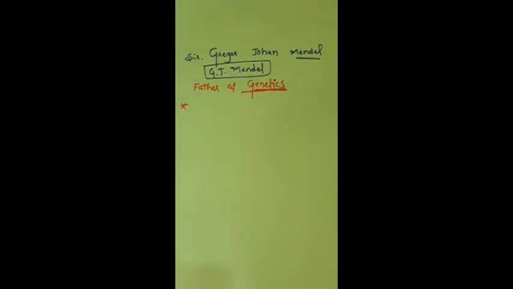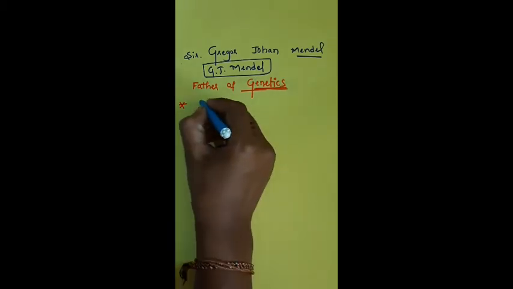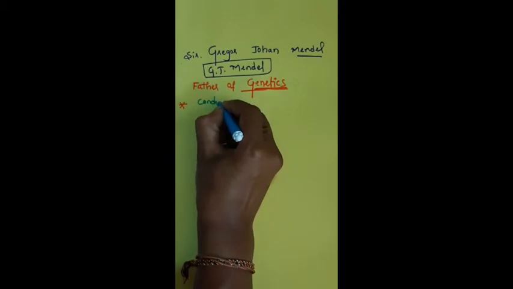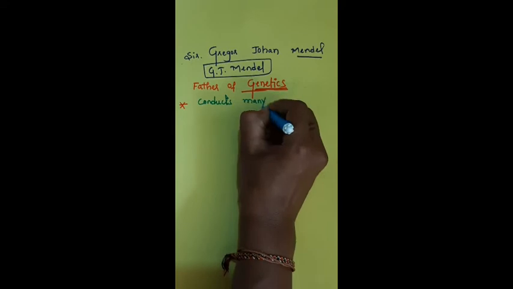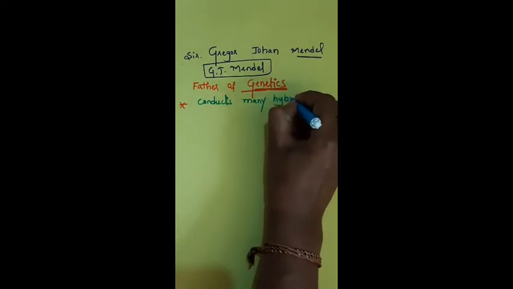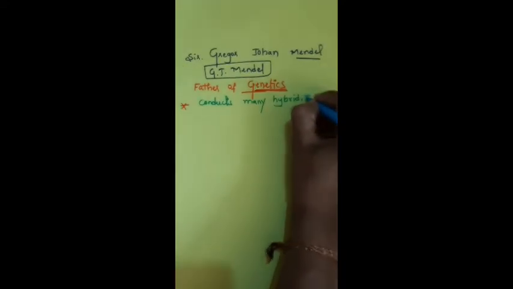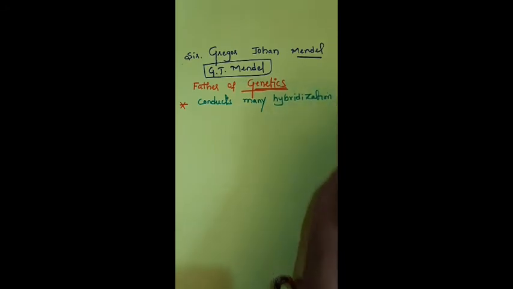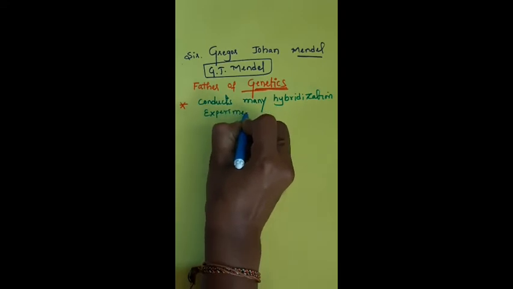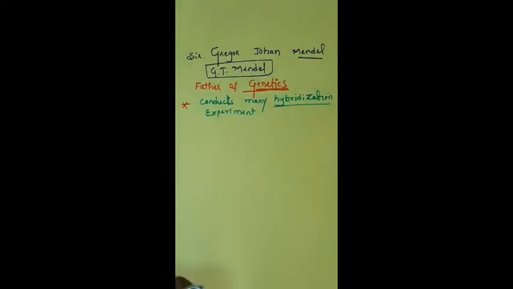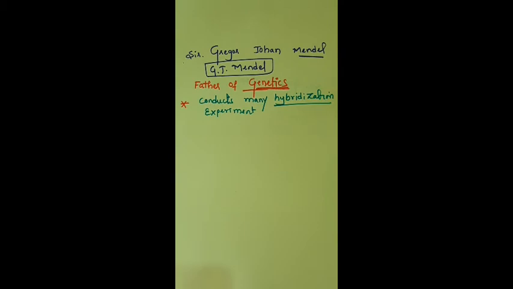Firstly, G.J. Mendel conducted many hybridization experiments. You know the meaning of hybridization. Hybridization means crossing of two plants or two animals, the mating of animals, you can say.